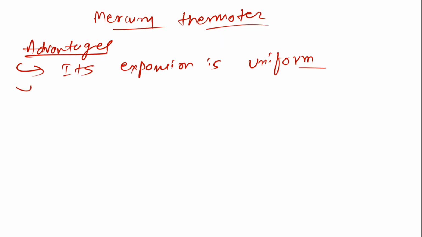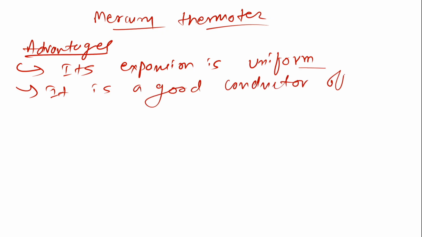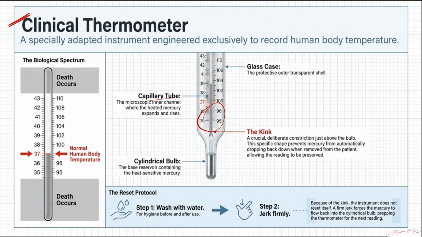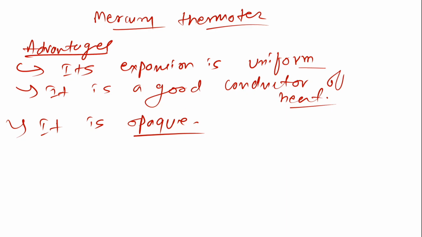Next one, it is a good conductor of heat, which means it conducts the heat and helps it to expand. Third one, it is opaque. It is opaque, due to which you can see the reading. You can clearly see the reading here. Why? Because the mercury is opaque, it's not transparent, so you can see where the mercury level is.